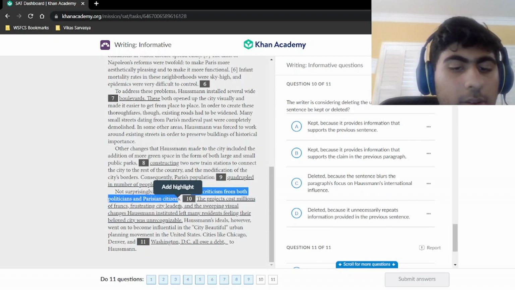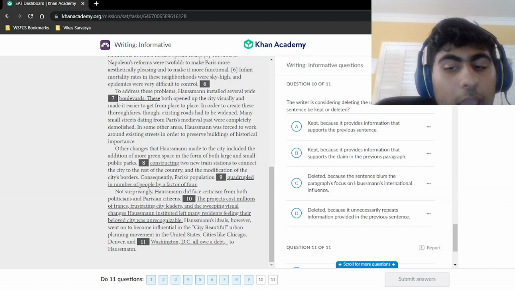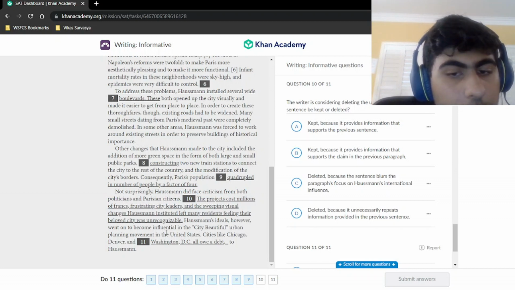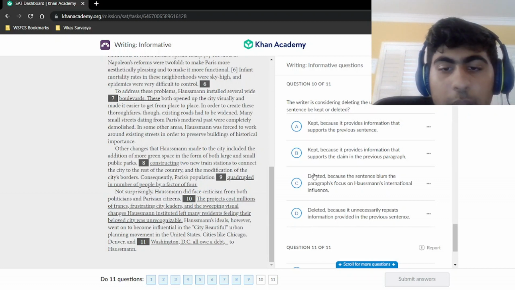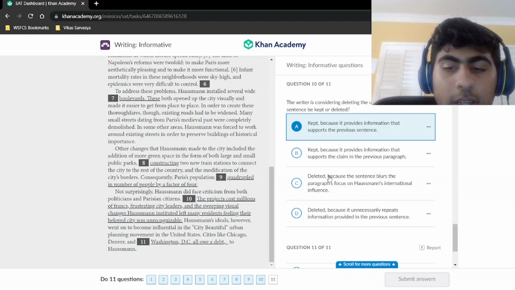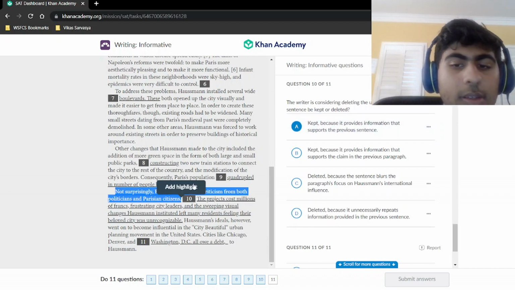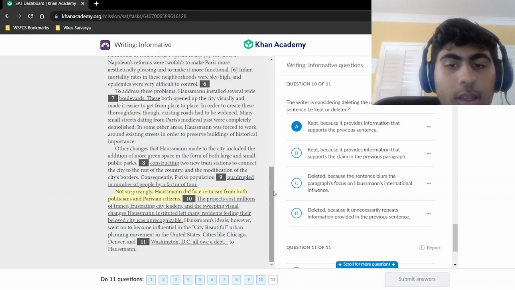This is supporting evidence for this viewpoint up here, so I'm going to keep it in. It's going to support the claim in the previous sentence. So we say kept, and we say in the previous sentence supports the previous sentence, not the previous paragraph, because the claim is right here, previous sentence. So that's our answer, choice A.